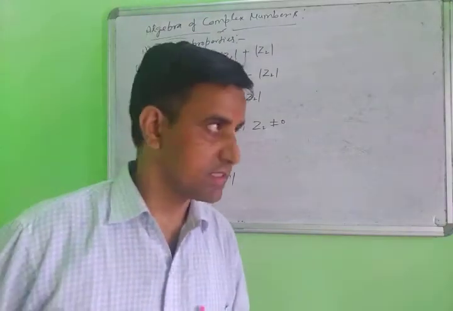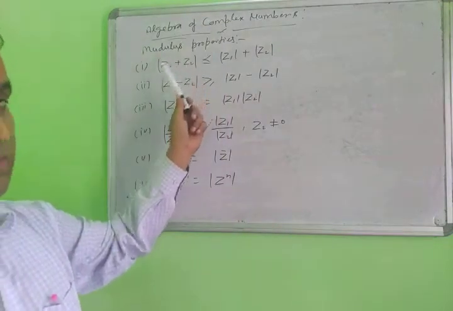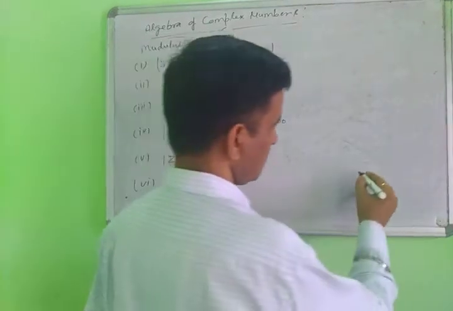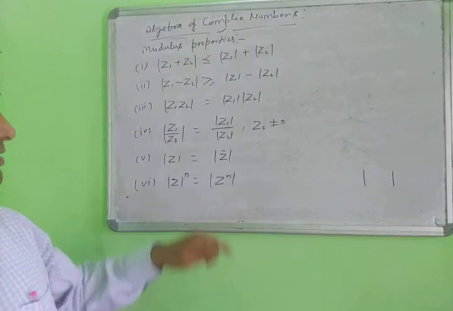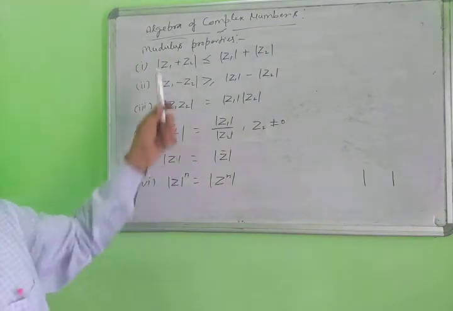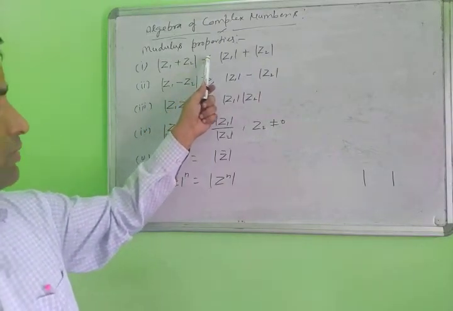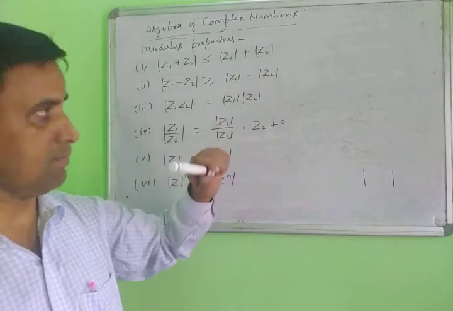Yes, students, the next point I am taking here is the modulus properties. These are very important properties. The name of this symbol is the modulus. When you take the sum of two complex numbers and find the modulus, it is less than or equal to the sum of the separate moduli of both complex numbers.